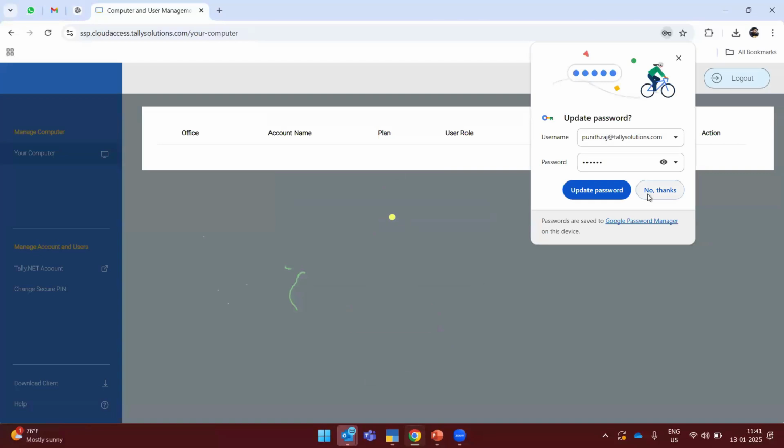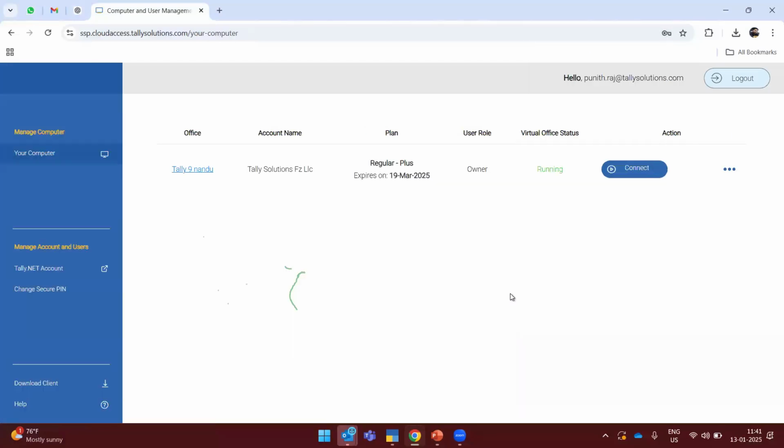So it will authenticate to the particular machine. You can see here, this is the portal where you can manage all your details. This is the registered mail ID which has been registered with the cloud access. This is the account name, and this is the plan information.